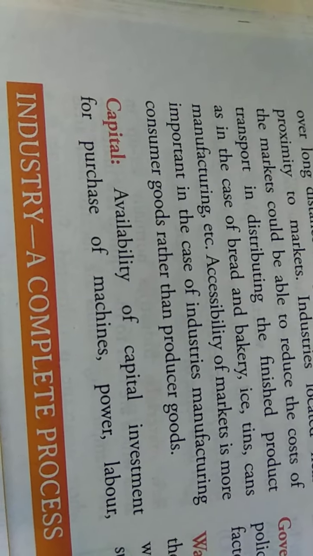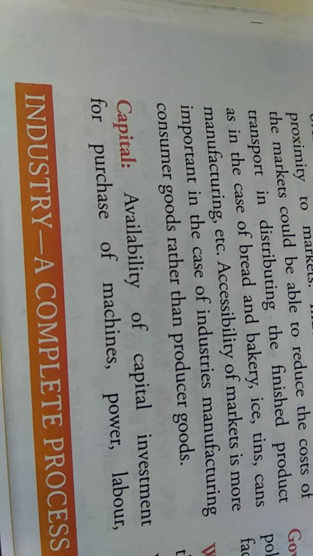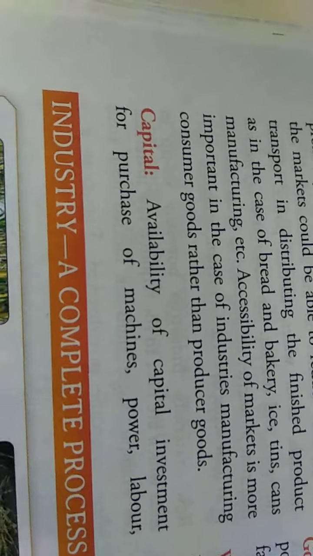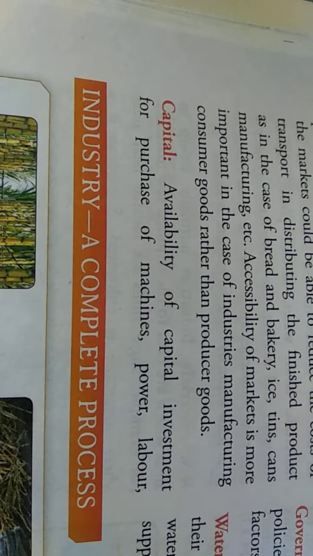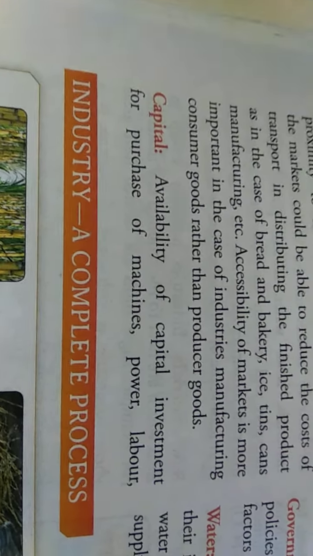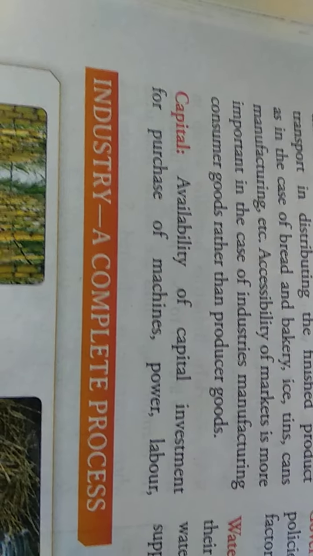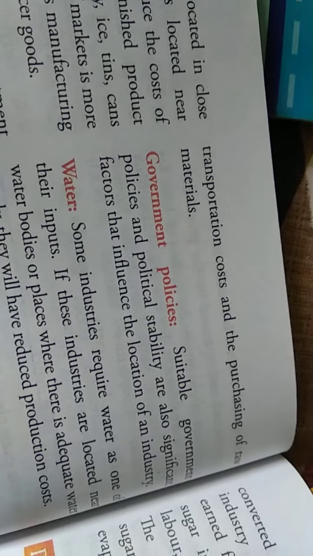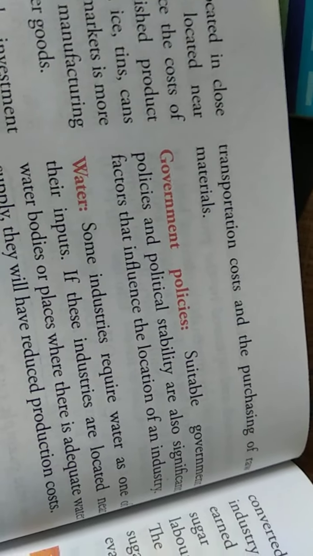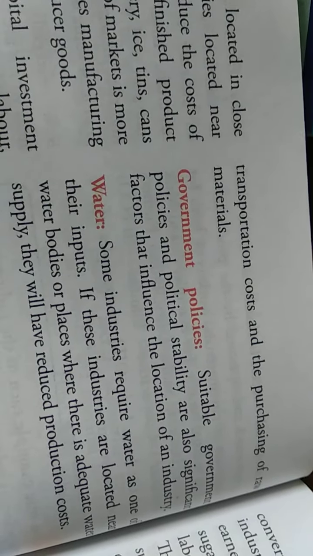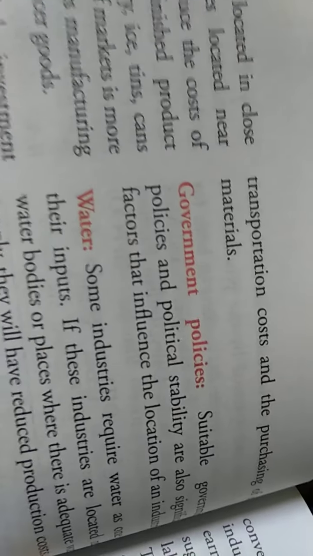Accessibility of market is more important in the case of industries manufacturing goods rather than producing goods. Capital means the investment in the factories to purchase machines, power, labor, etc. It is also one of the most important things, because without capitalization the industries cannot be run.